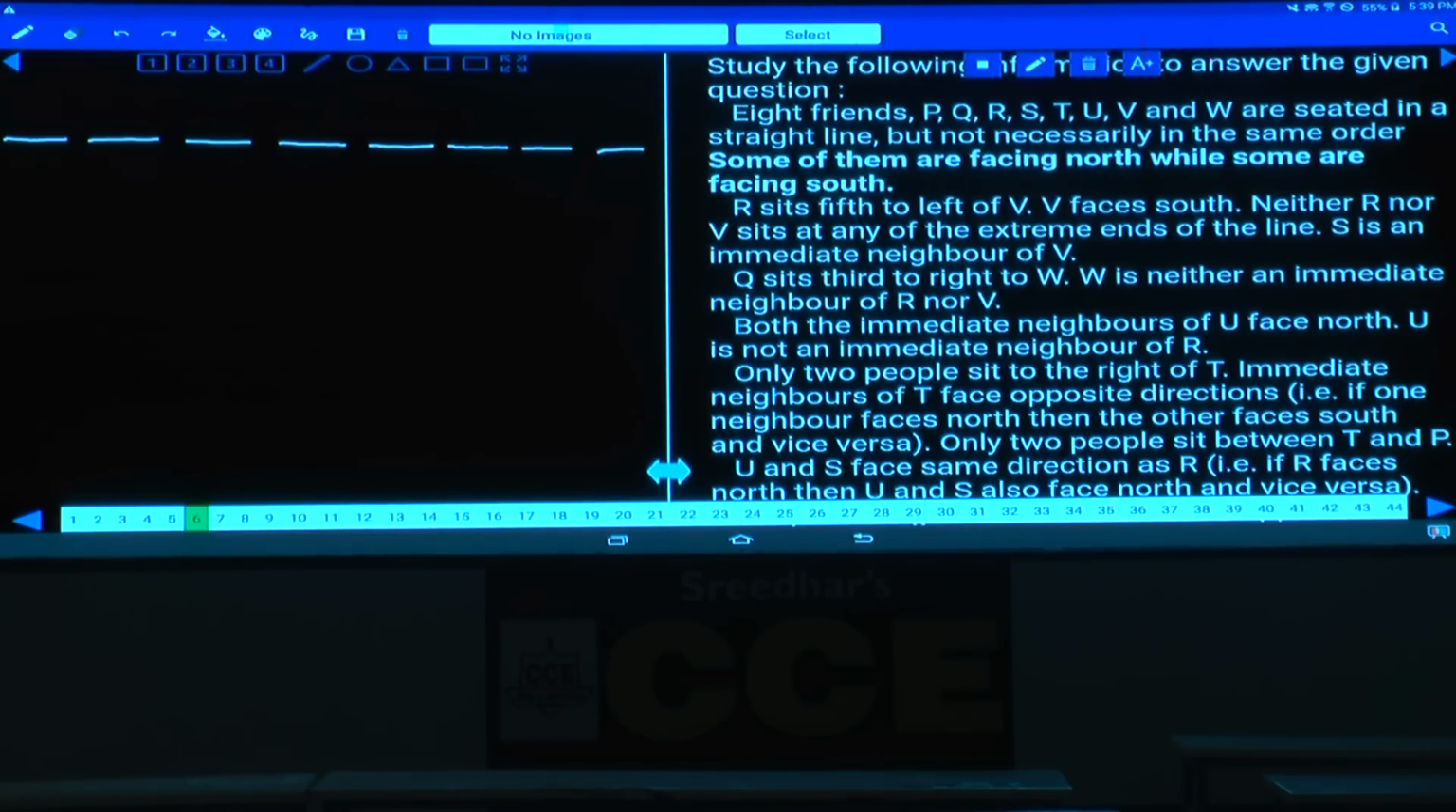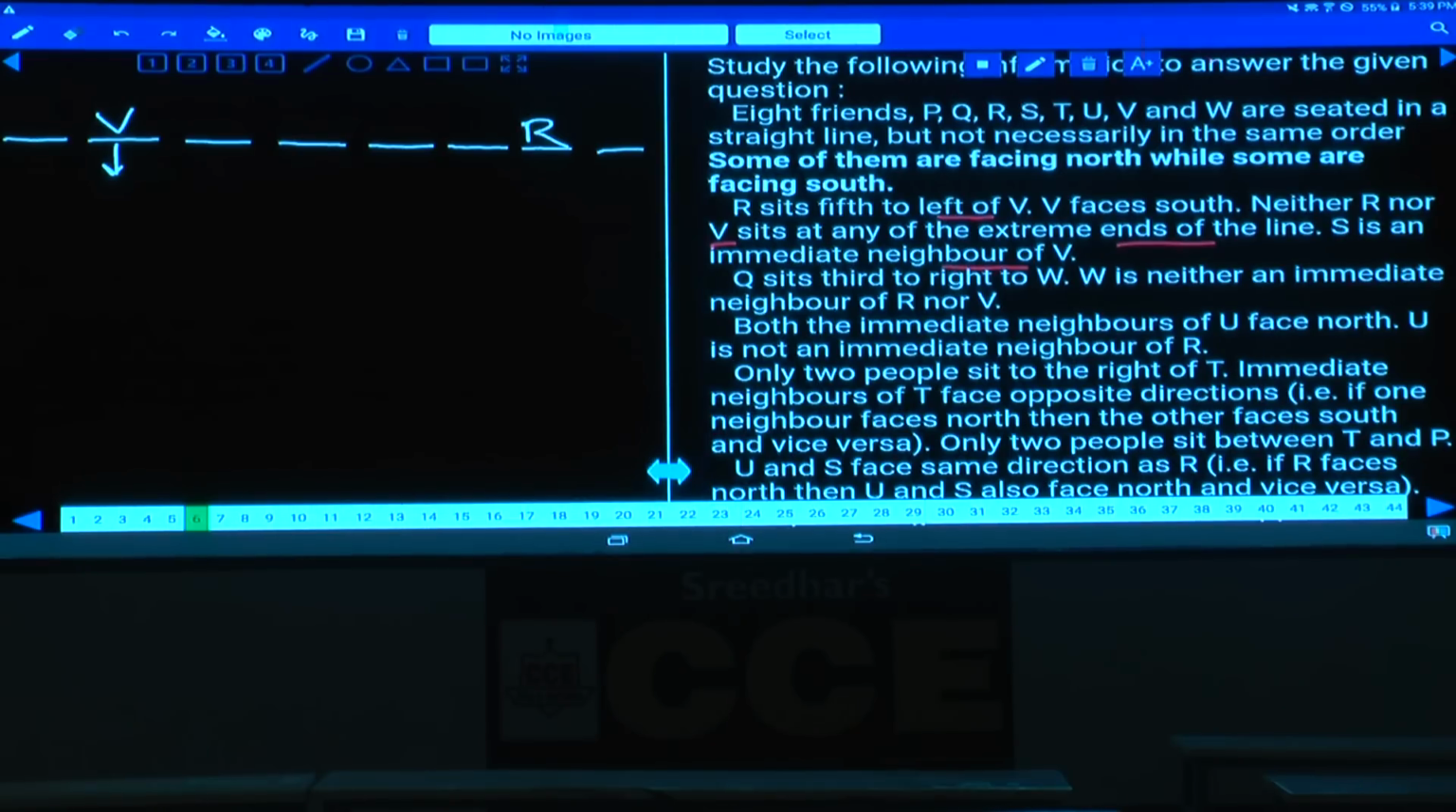Then R sits fifth to the left of V. V faces south, clearly given. Now this V is facing south and R sits fifth to the left of V. And neither R nor V sits at any of the extremities of the line. Hence what is the only possibility here? R sits fifth to the left of V. V is facing south, hence V must be here. Now this V is facing towards south. 1, 2, 3, 4, 5. R must be at this place. Neither R nor V is at any extreme end of the line. Hence there is only one possibility regarding R and V.